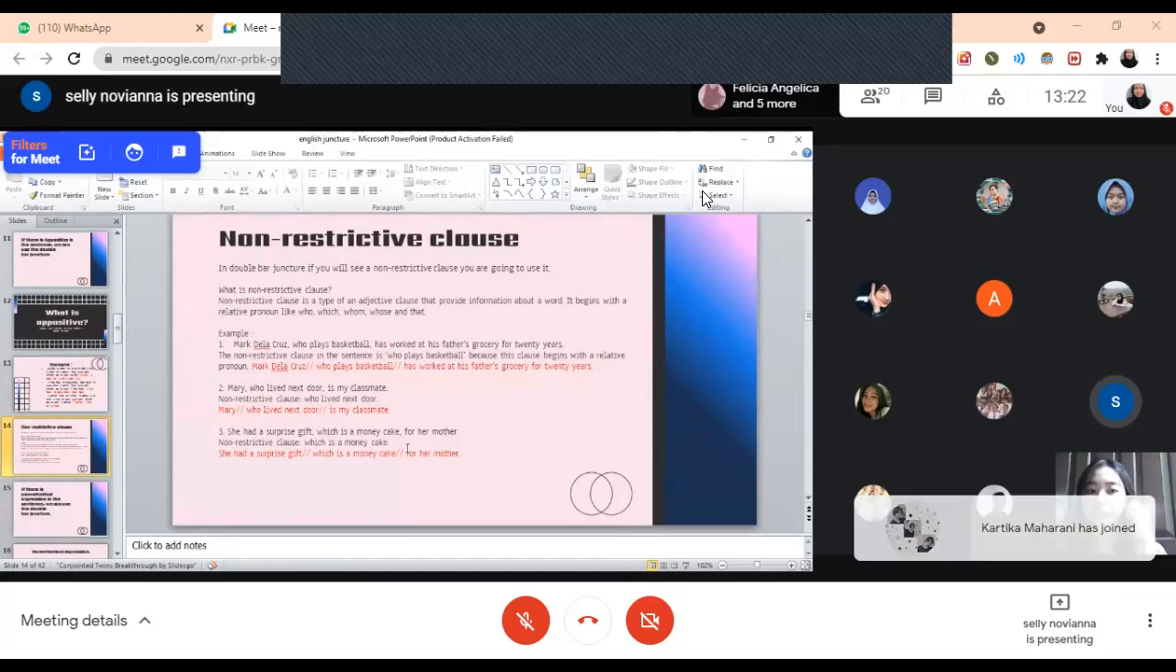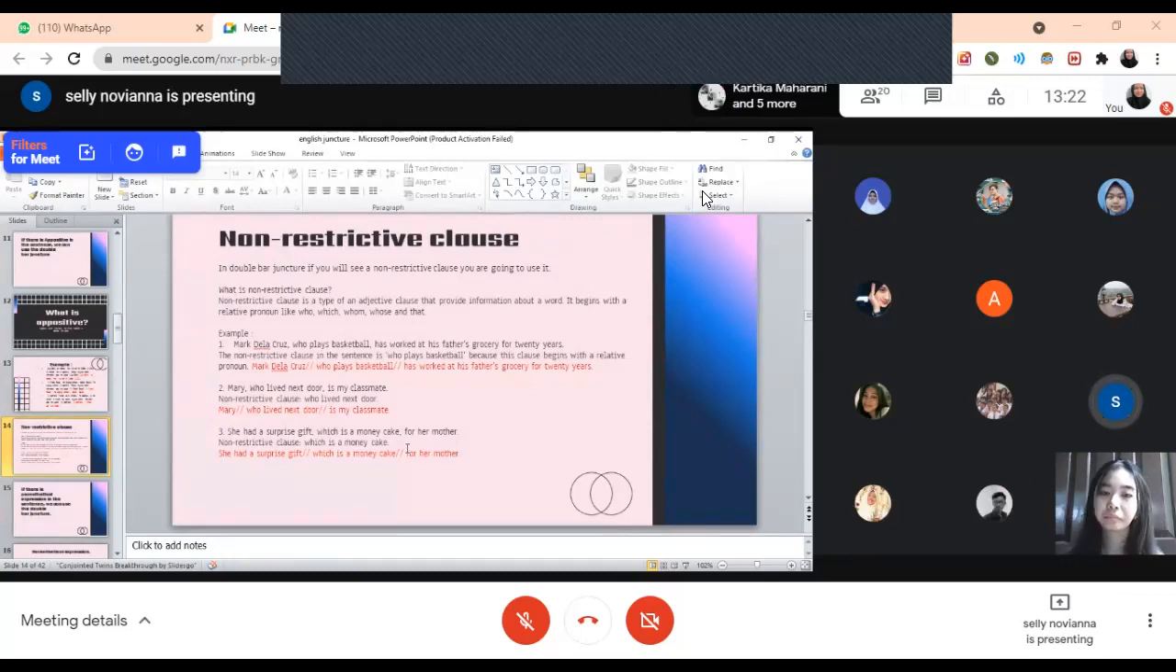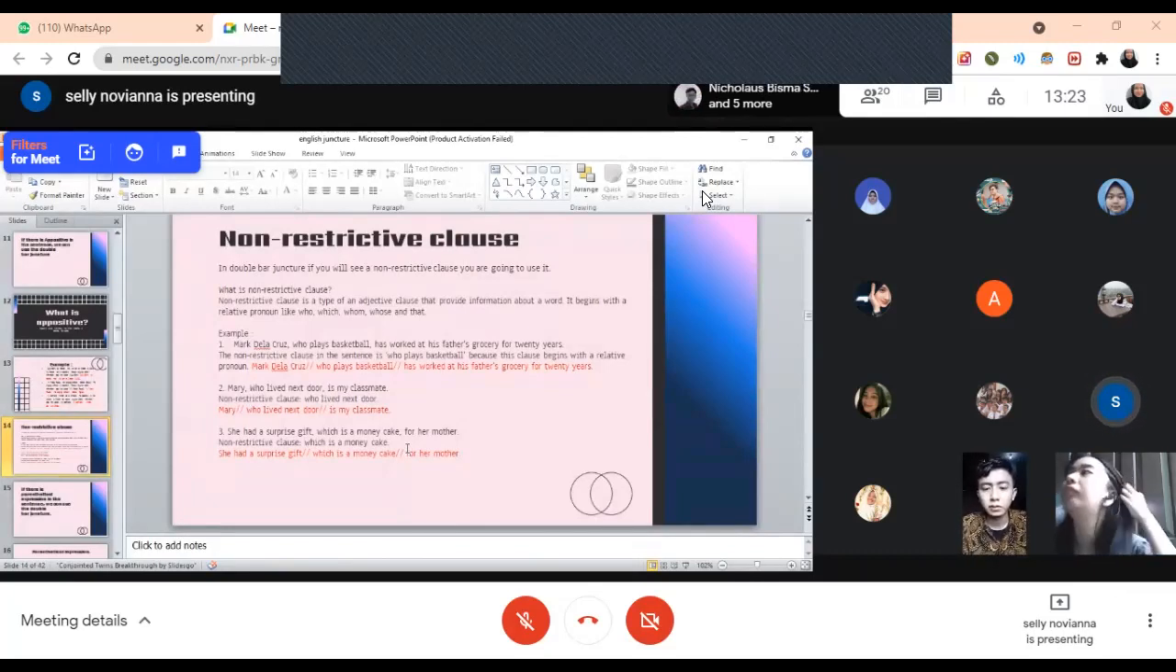Mary, who lived next door, is my classmate. The non-restrictive clause in the sentence is who lived next door, because this clause begins with a relative pronoun. So it becomes Mary, who lived next door, is my classmate. She had a surprise gift, which is a money cake for her mother. The non-restrictive clause in the sentence is which is a money cake, because this clause begins with a relative pronoun. So it becomes she had a surprise gift, which is a money cake for her mother.